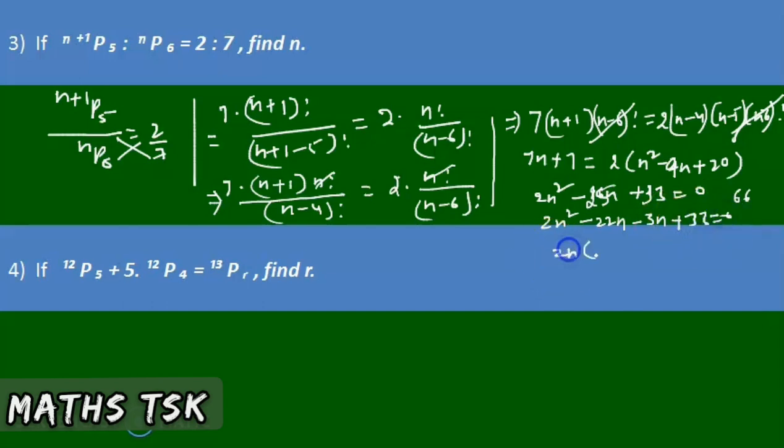So 2n into (n-11) minus 3 into (n-11) is equal to 0. So n is equal to 11 is the value. The other value is fractional, so it does not exist. n must be a positive integer. Okay, n is equal to 11 is the answer.